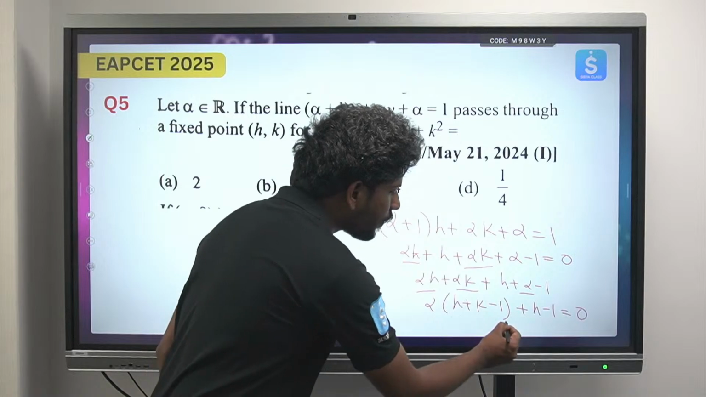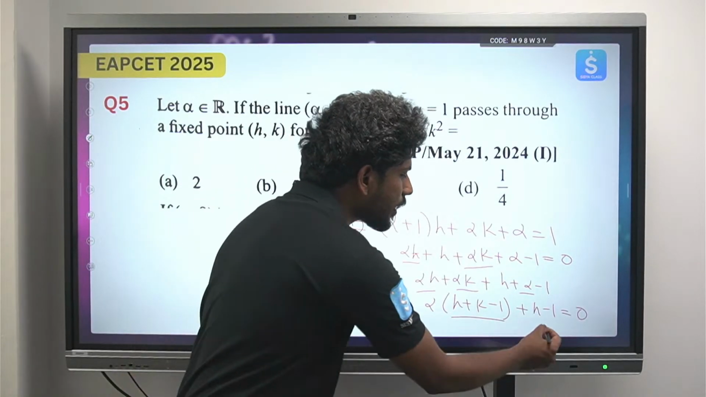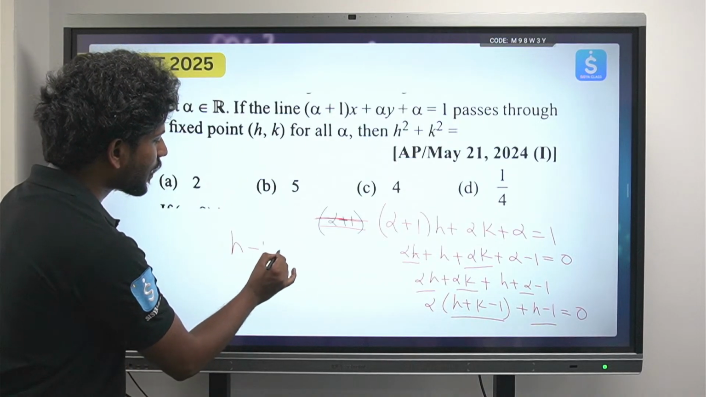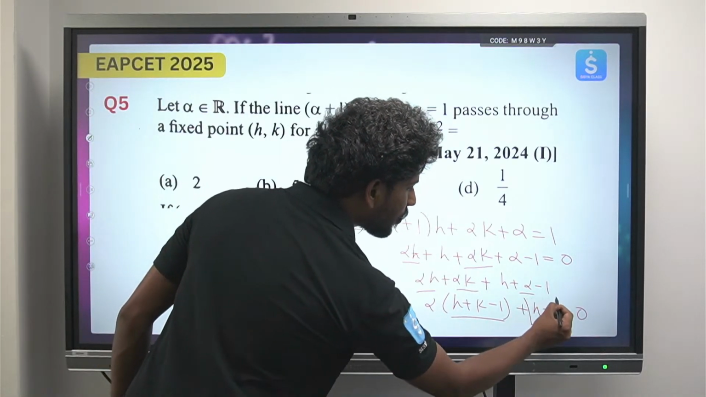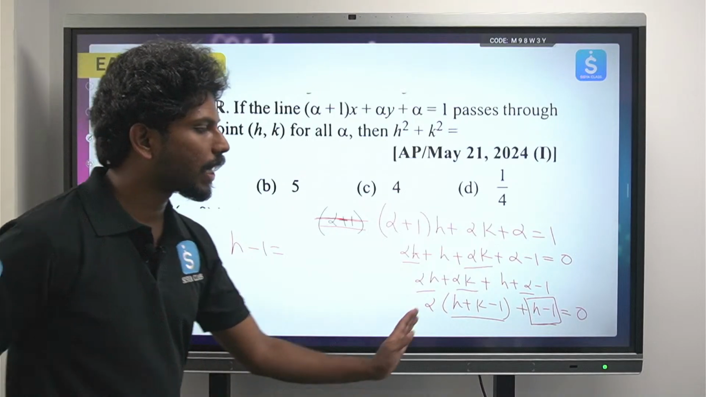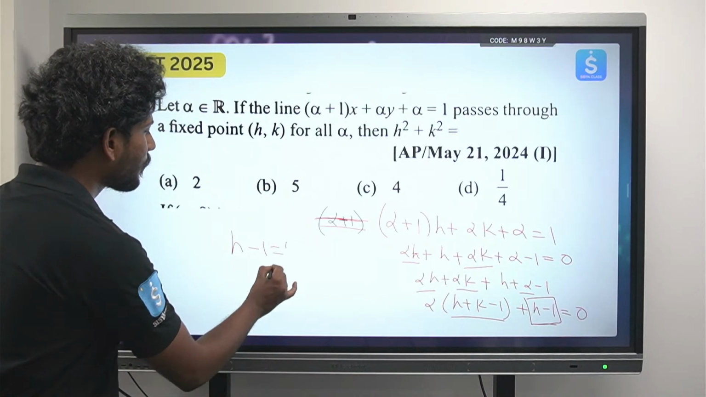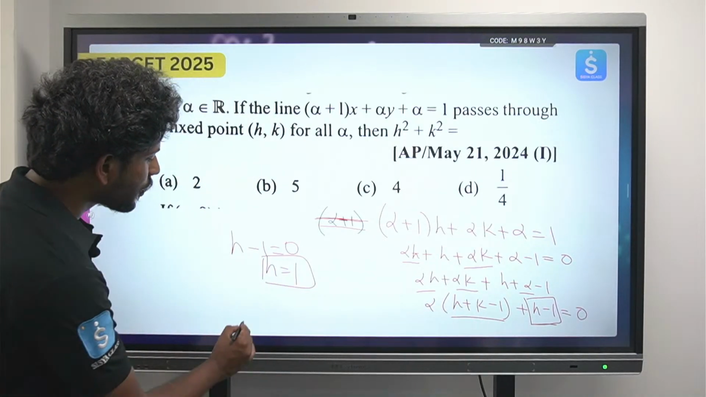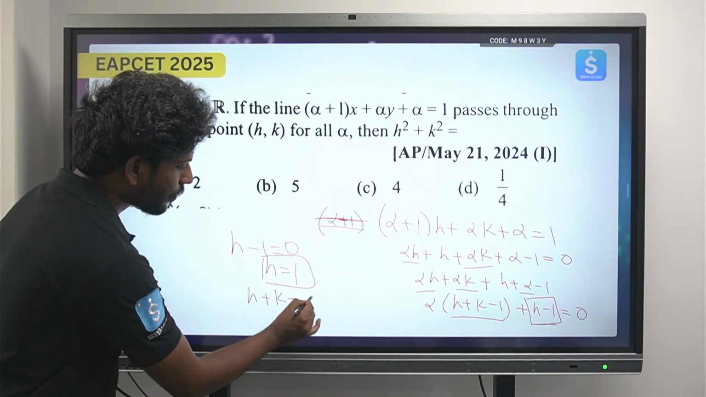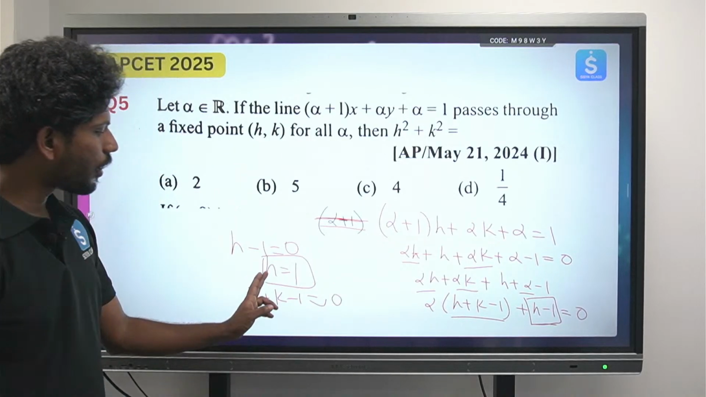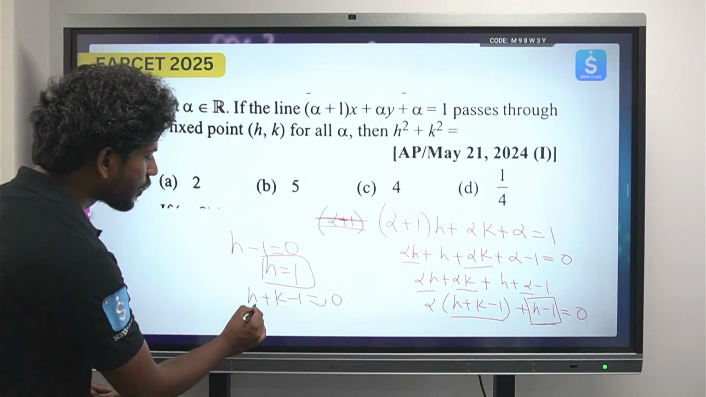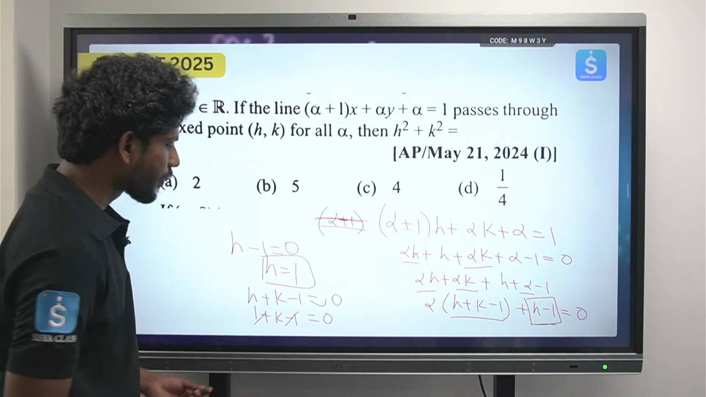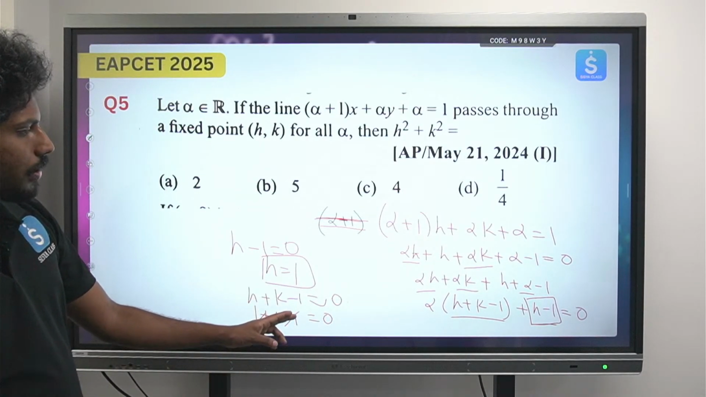So you can take the coefficient of alpha to be 0 and the constant also to be equal to 0, because the right hand side is equal to 0. So I can say that h minus 1 equals 0. This parameter h minus 1 should be equal to 0. So from this I will be getting the value of h to be 1. Similarly, h plus k minus 1 should also be equal to 0. But already the value of h is nothing but 1. So 1 plus k minus 1 is equal to 0.